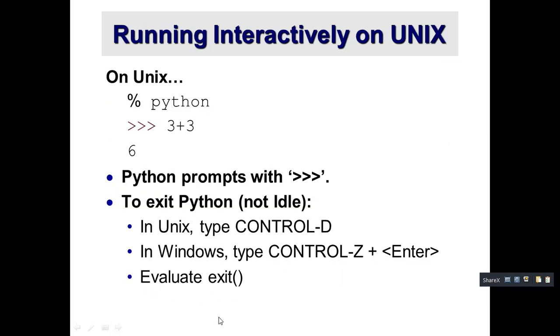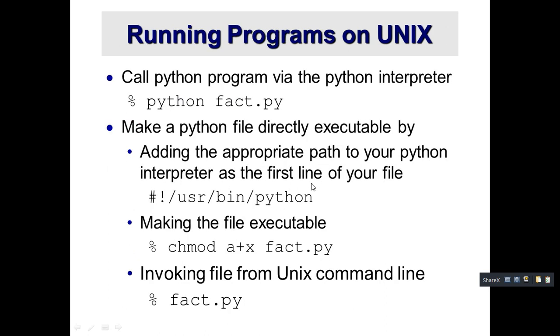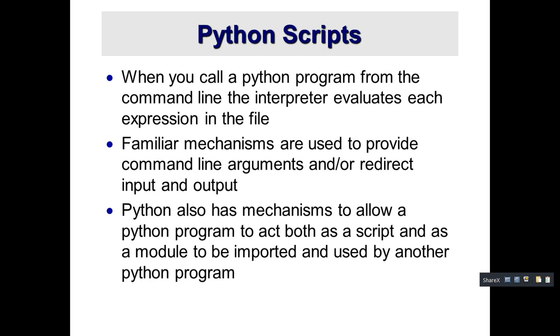Okay, and how to run interactively on Unix. On Unix, this is a prompt. In the prompt shell, this is a chevron. You can call it a shell prompt. Okay, then running programs on Unix. Next we have Python scripts. We have script mode also. So we have two modes, interactive mode and script mode, in Windows. I will show you that.